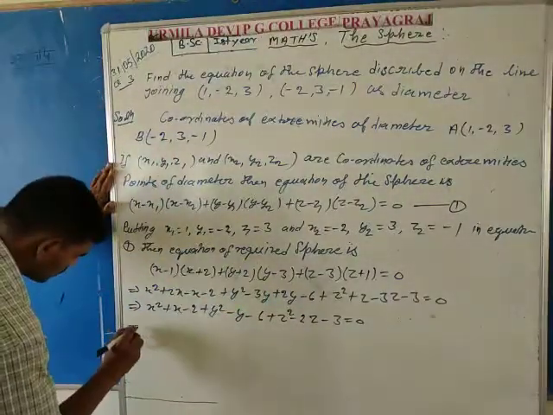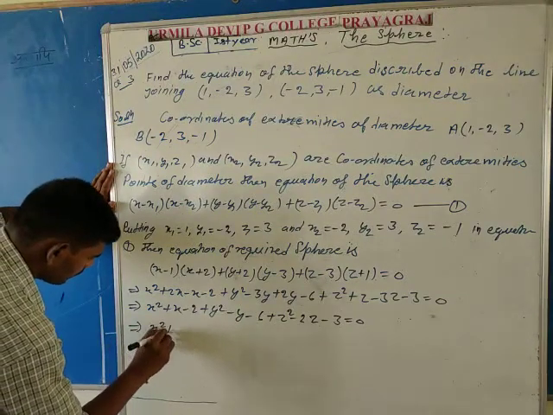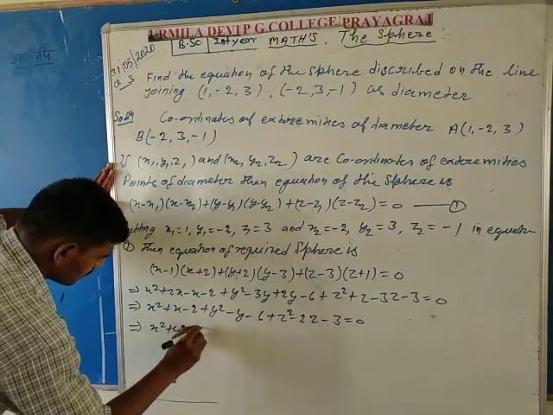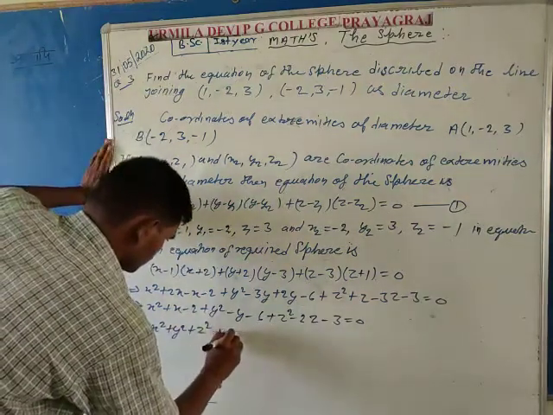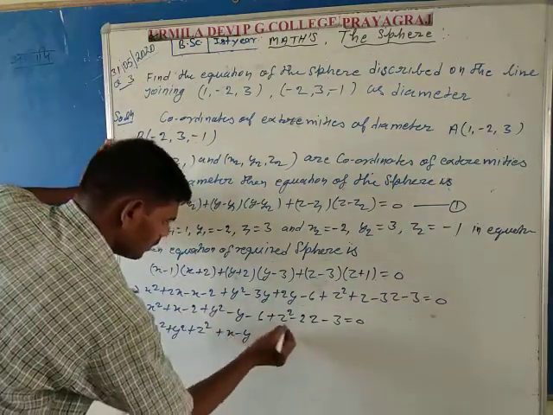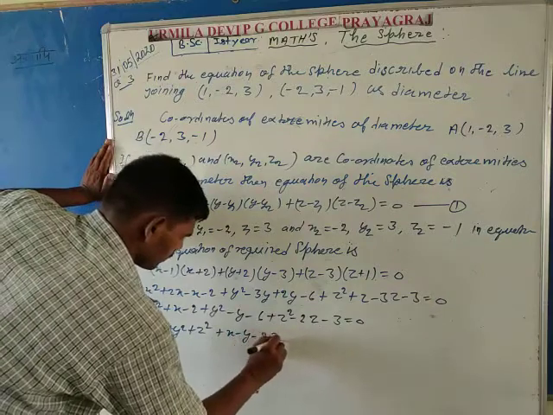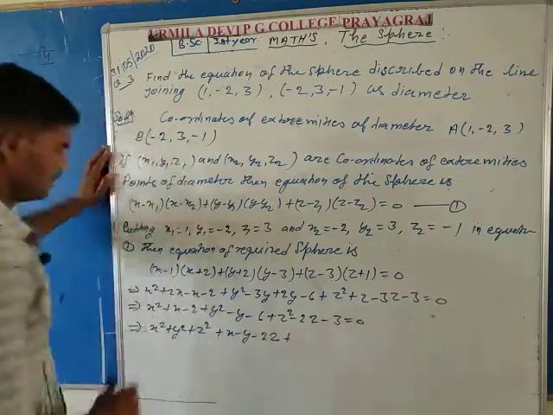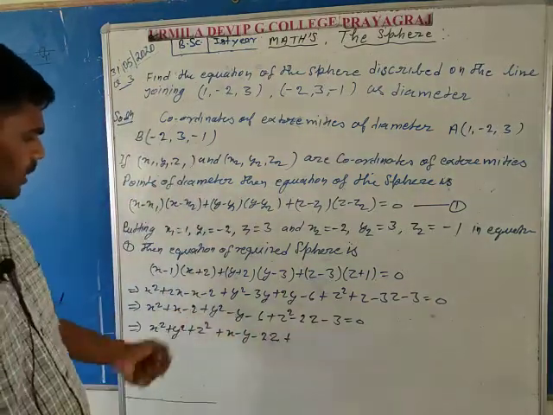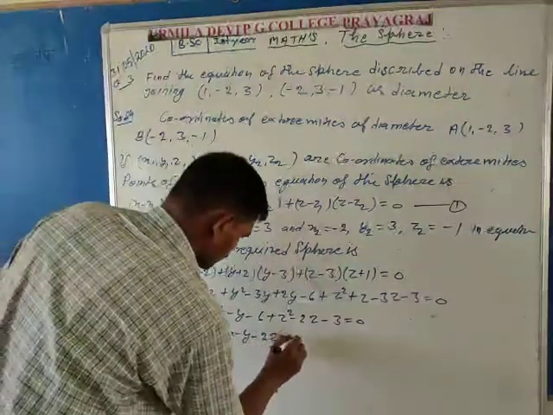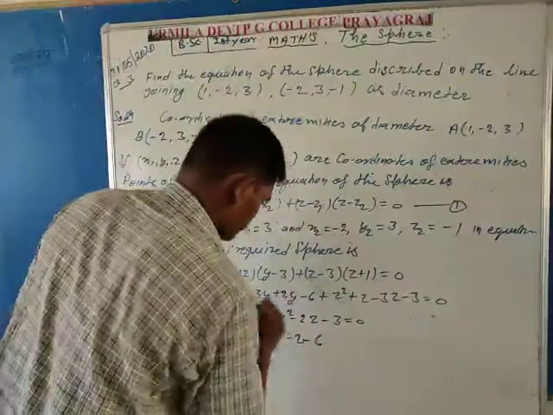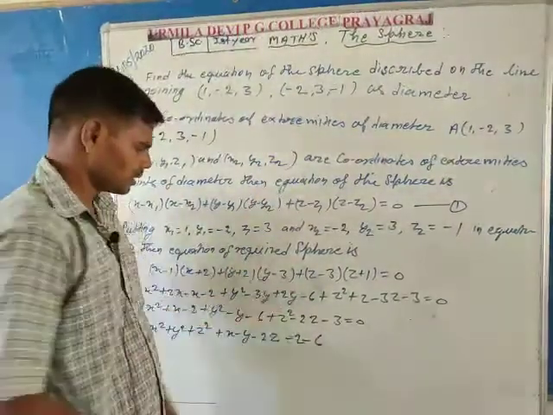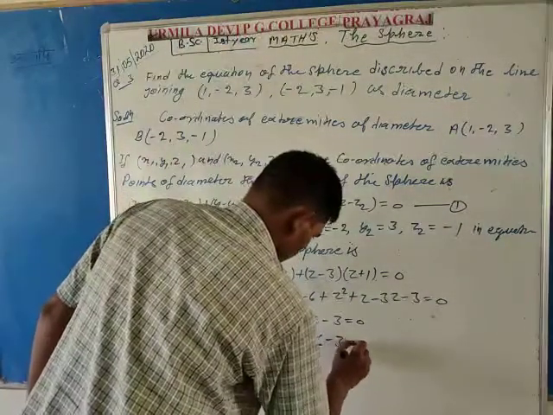So that is the systematic form: x square plus y square plus z square plus x minus y minus 2z, minus 2, minus 6 and minus 3 is equal to 0.